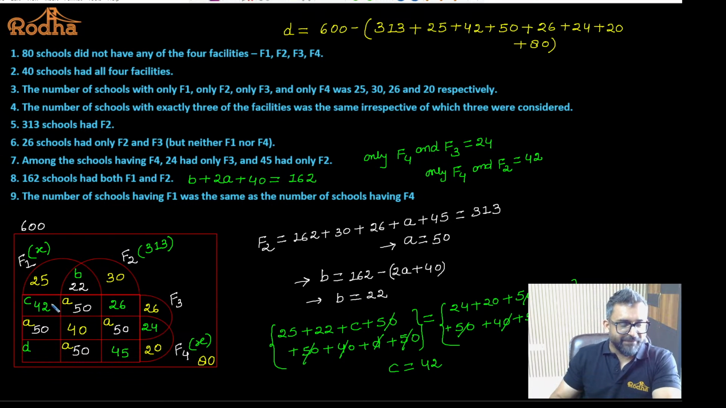Yes or no? If I look at this entire Venn diagram, I know everything apart from D. So if I have to find out the value of D, I just have to add all the numbers and find out the value of D. Do you agree with this? Yes or no?